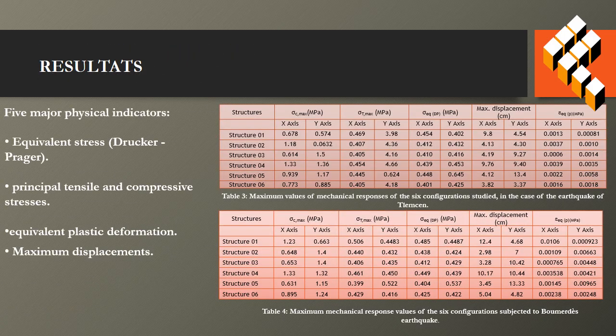Let us now review the results. Five physical indicators were analyzed: principal tensile and compressive stress, Drucker-Prager equivalent stress, equivalent plastic deformation, and maximum displacement. The maximum values for the two seismic excitations are summarized in tables 3 and 4.